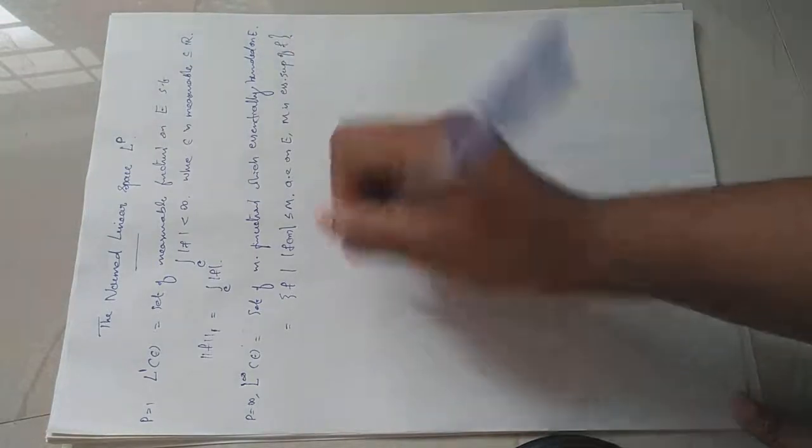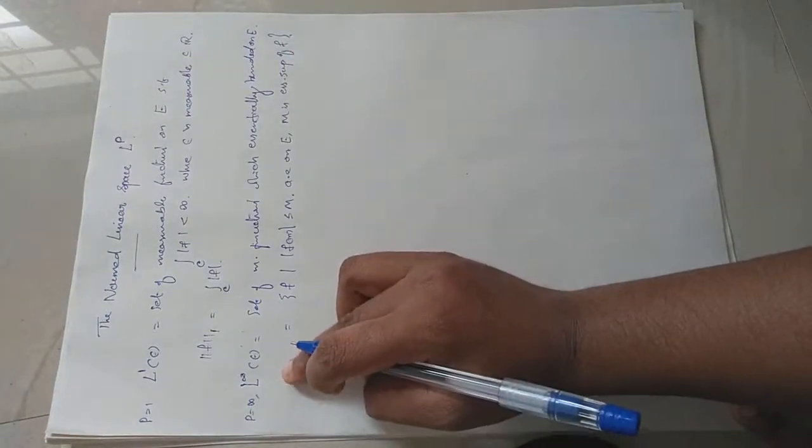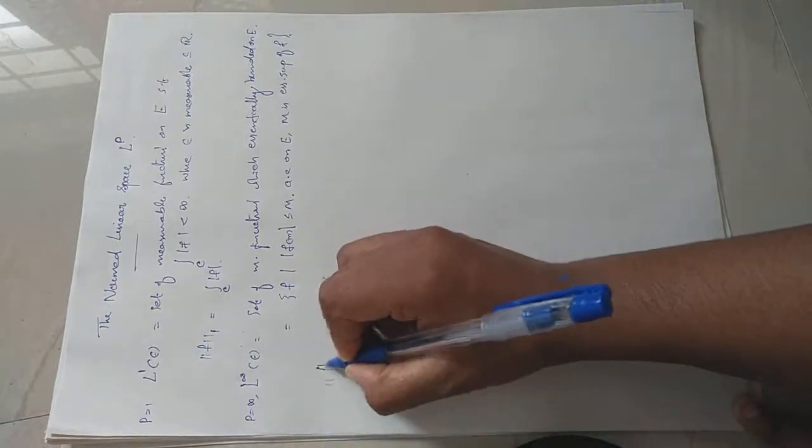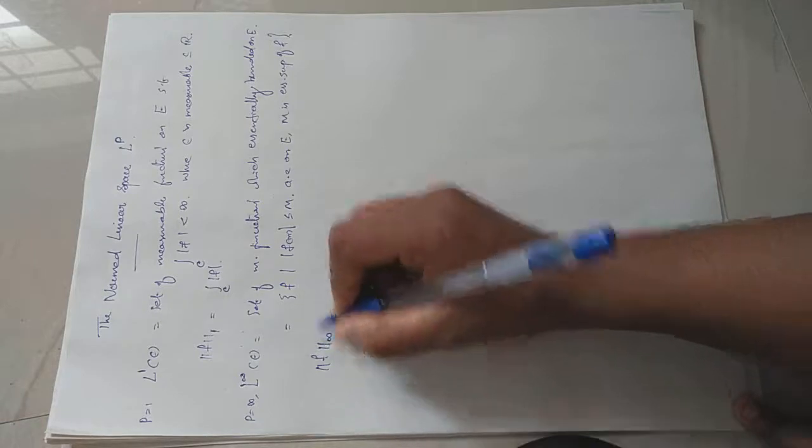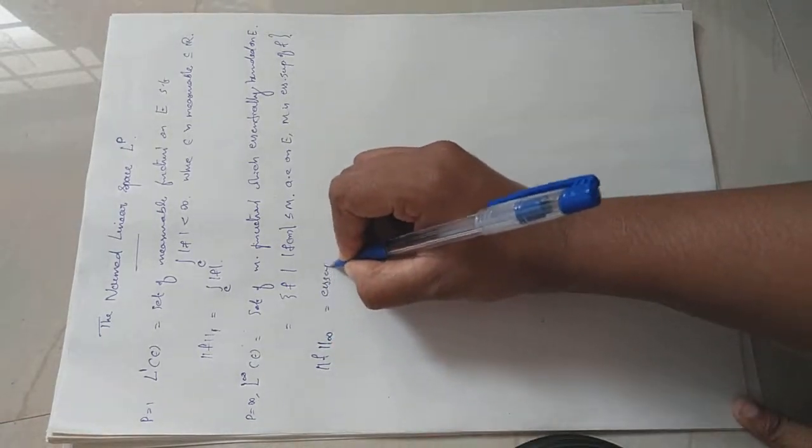And we proved that L infinity is also a normed linear space under the essential supnorm, denoted by infinity norm of f, which is equal to the essential supremum of f.